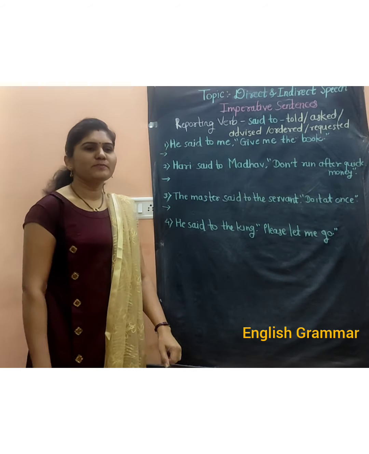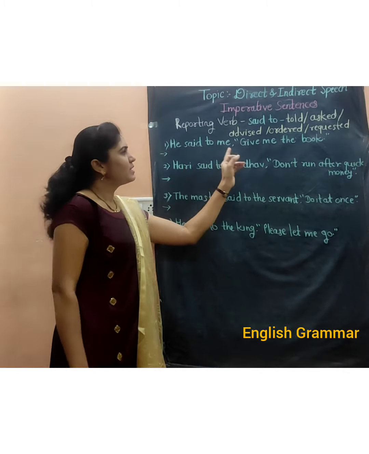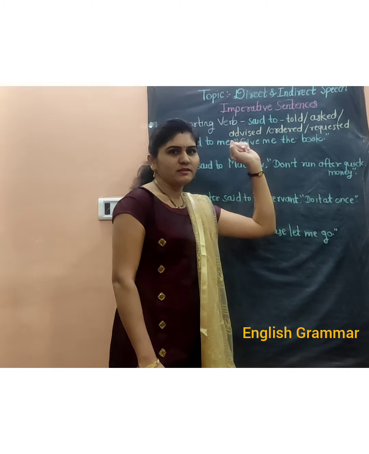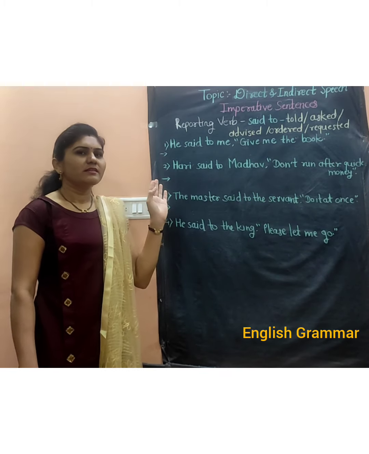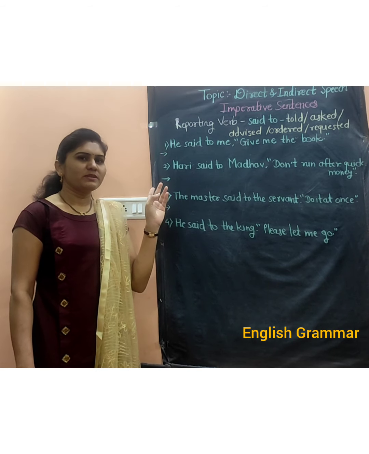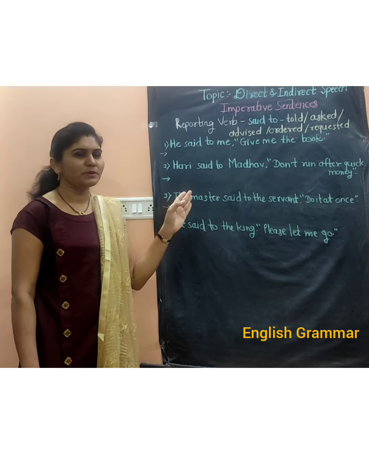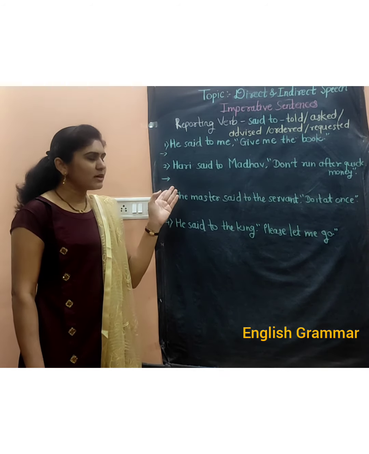So let's see the example. The first example is, he said to me, give me the book. We have seen while learning the direct and indirect speech of the assertive sentences what changes we have to do in the pronouns or in the verbs.